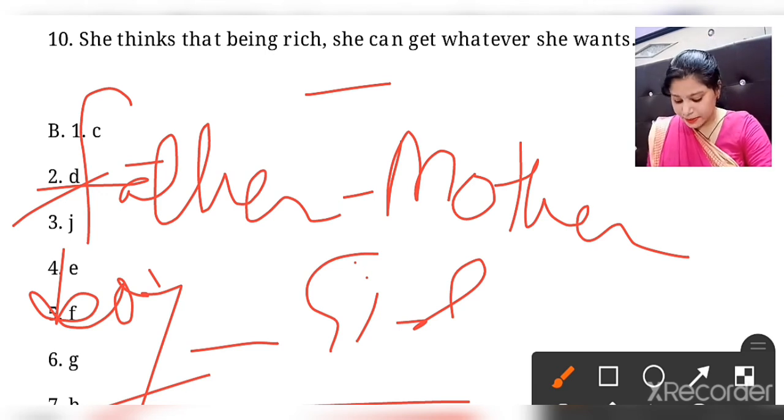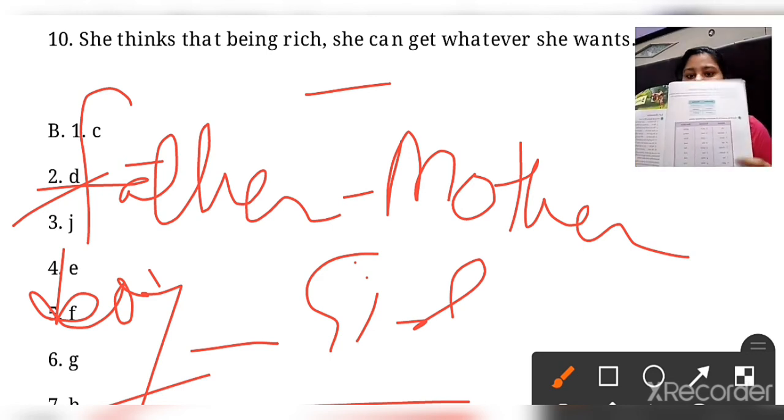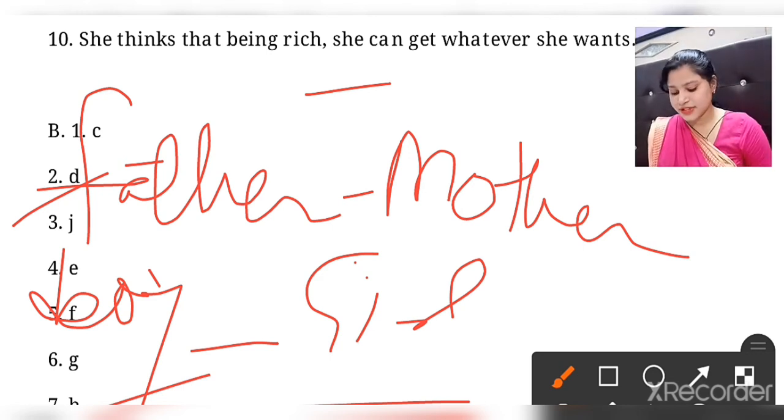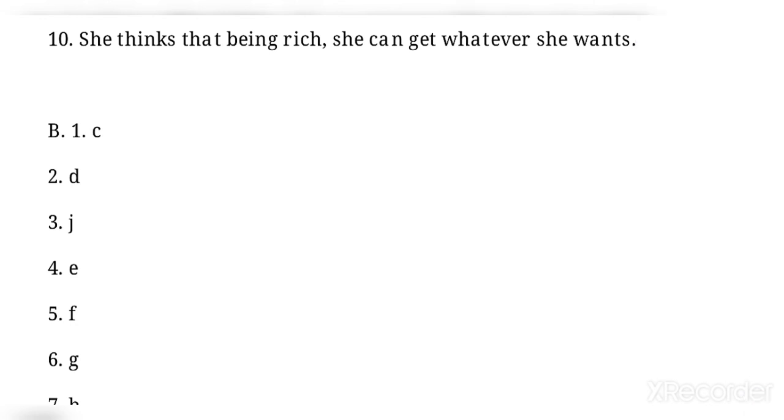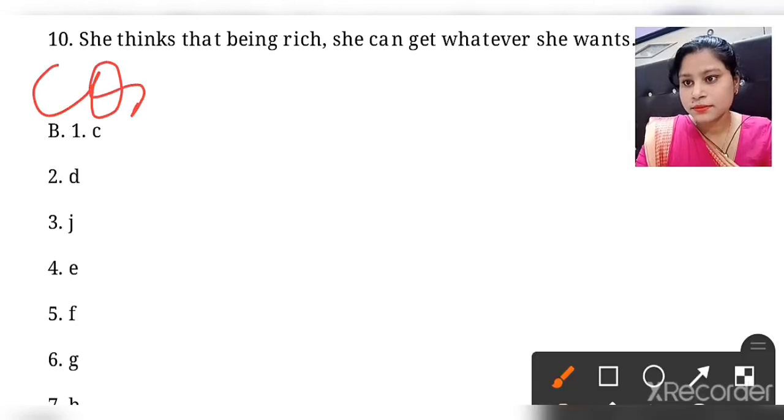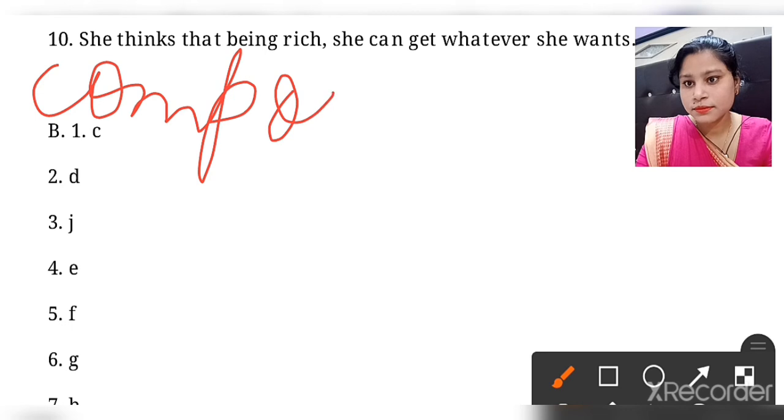You can now turn over the page. You can please turn over the page. This is the last page of this chapter. So here the last heading is saying changing gender of compound noun. What about compound noun?